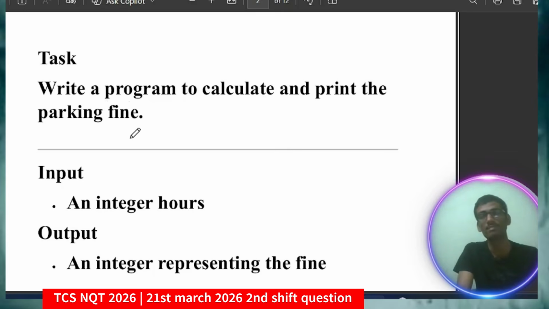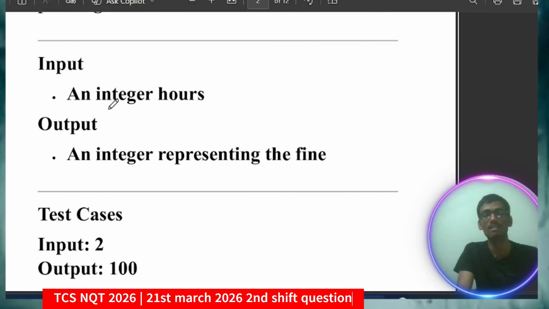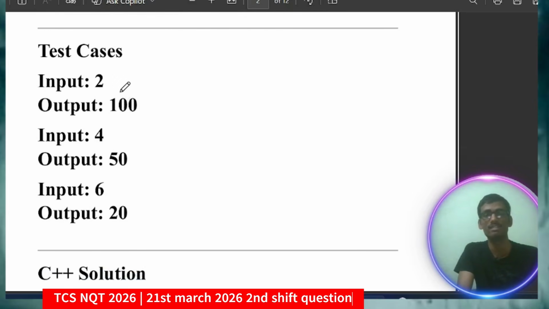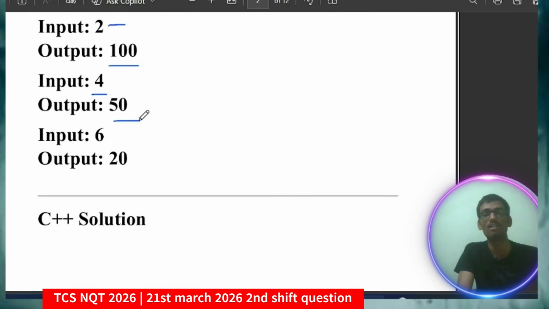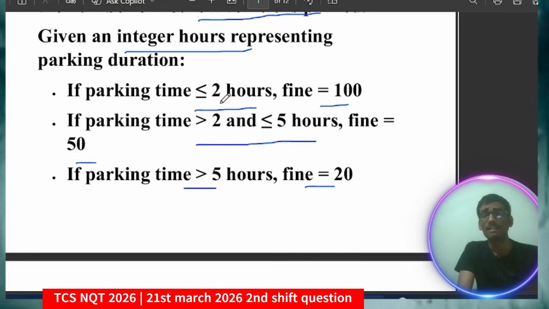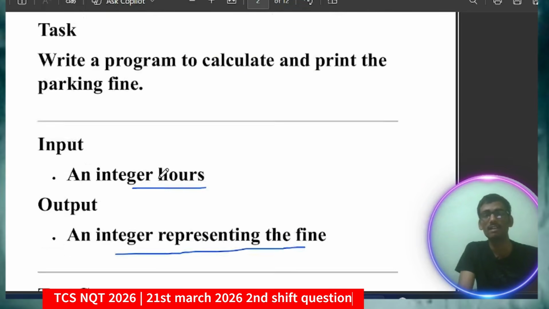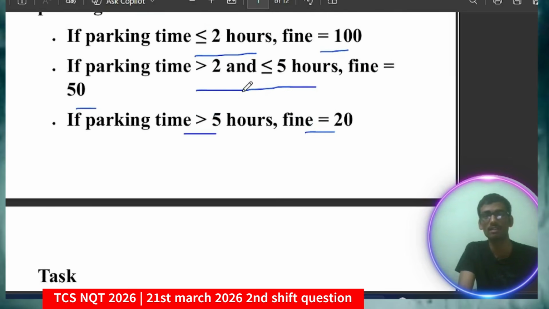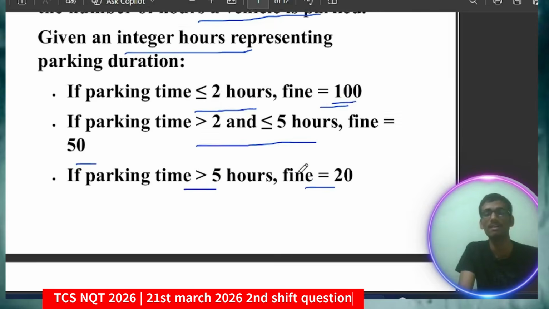So the task is: write a program to calculate and print the parking fine. Input will be an integer hours, and you have to give an output that is an integer which will represent the fine. For example, let me consider the test cases. If input is 2, then output will be 100. If input is 4, then output will be 50. What I want to say here is that you have to see the time. So if input is 2, meaning time is 2 hours, then it is less than or equal to 2, so the fine will be 100, isn't it?